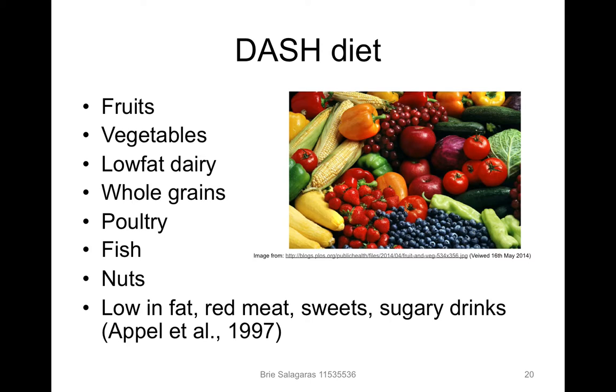The DASH diet. Basically, it's called the Dietary Approaches to Stop Hypertension trial. It was a multi-centered randomized feeding study that tested the effects of dietary patterns on blood pressure. It consisted of low-fat, low-salt, low-sugary drinks and sweets, and incorporated fruits, veggies, low-fat dairy, whole grains, chicken, fish, and nuts, and they found that it lowered blood pressure.